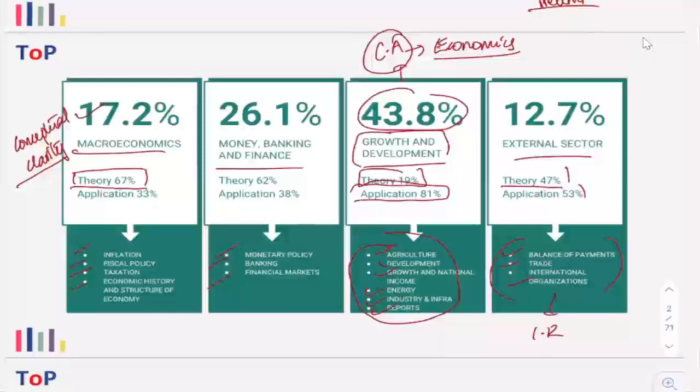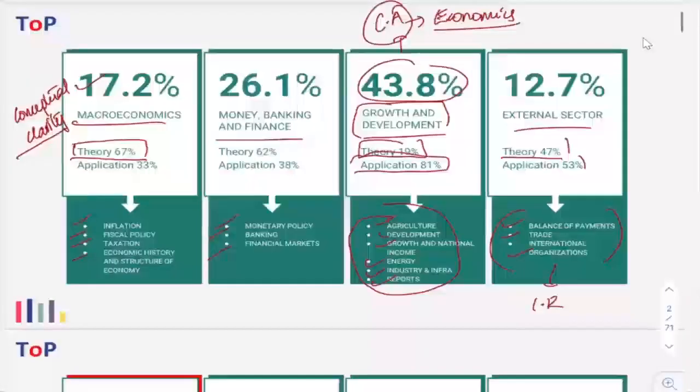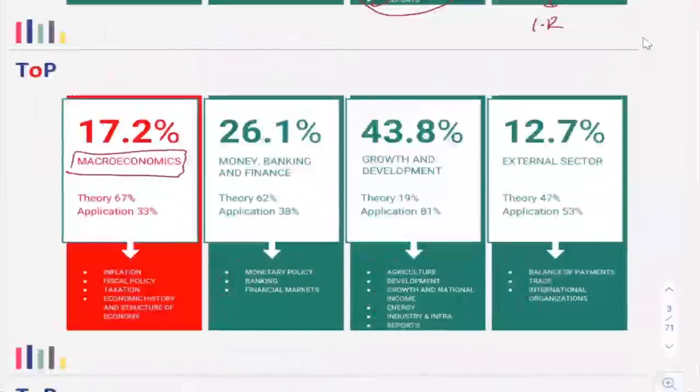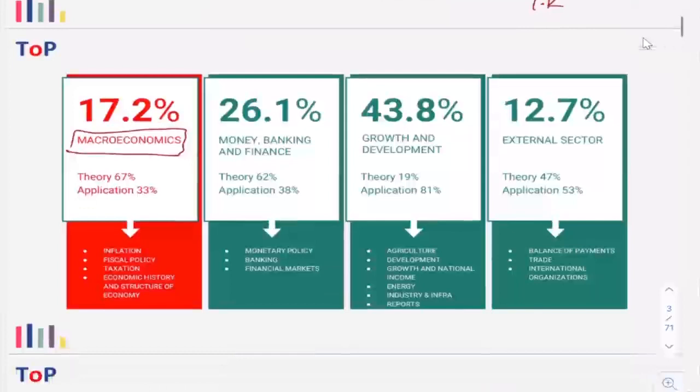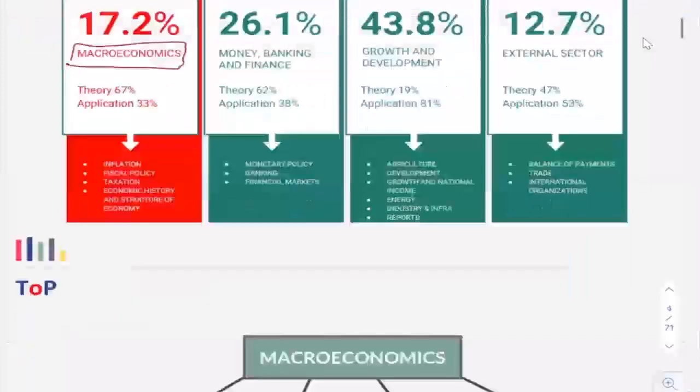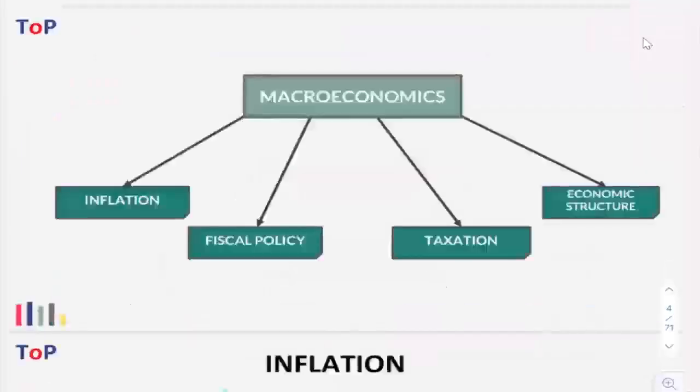Now next, we are going to start with macroeconomics. Now what is macroeconomics? What are the types of questions asked in macroeconomics? We'll be looking in detail at the type of questions, as well as how you should prepare macroeconomics. Now, as I've already mentioned, macroeconomics consists of the inflation part, the fiscal policy part, the taxation part, as well as the economic structure part. Okay. Now, first we'll start with the inflation part.